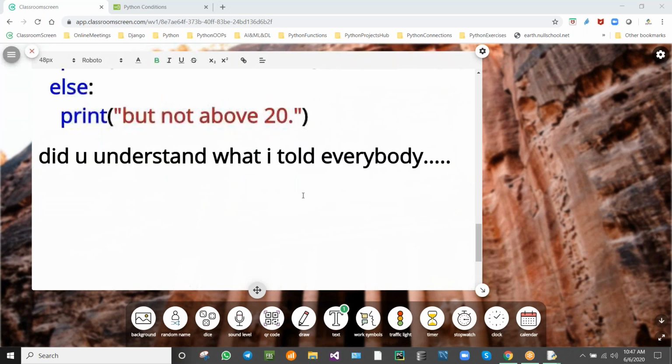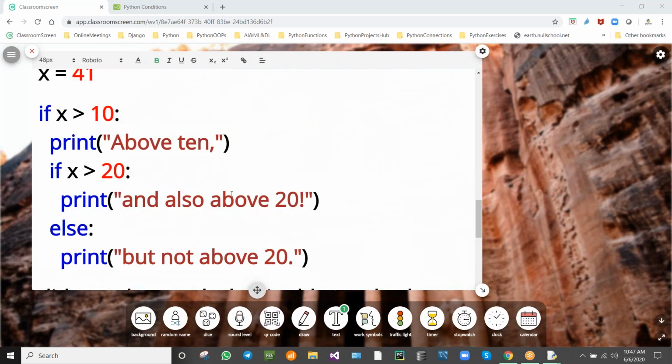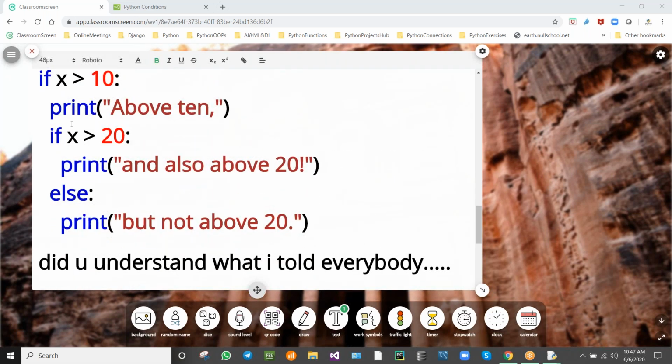Okay, it will be like this. So next, it will be like this. Did you understand this example? If x greater than 10, this example understood, isn't it? So this is nested if. Nested if inside the if, it is in the if, isn't it? So it will be in the same line. This else and if will be in the same line.